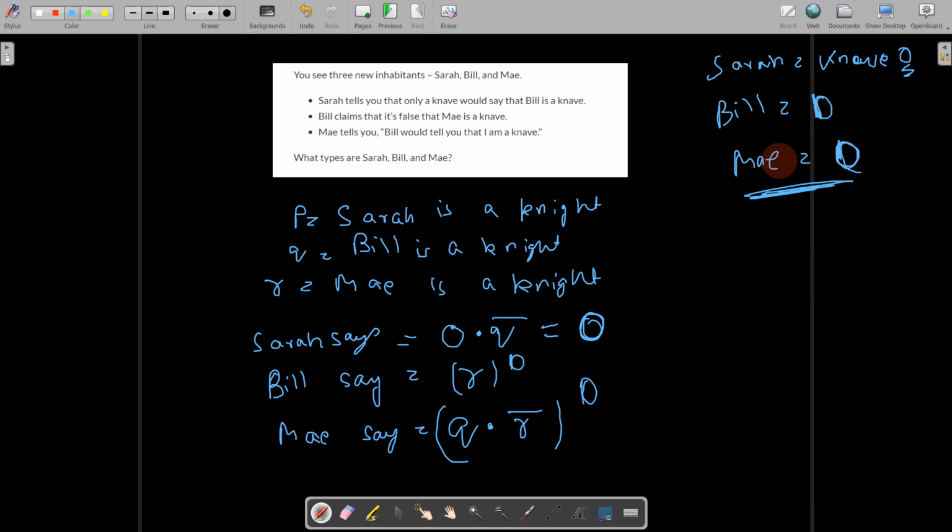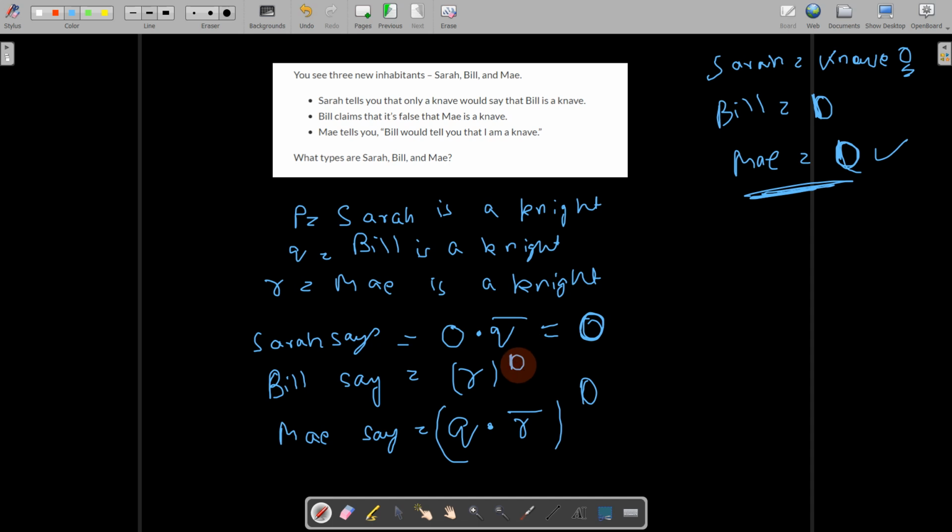Now we assume Bill is a knave, so whatever he says is false. He says May is a knight, which is false. That means May is a knave, and that is not contradicting our assumption. Now let's see whether whatever May is saying becomes false or not. R bar and Q both have to be true.